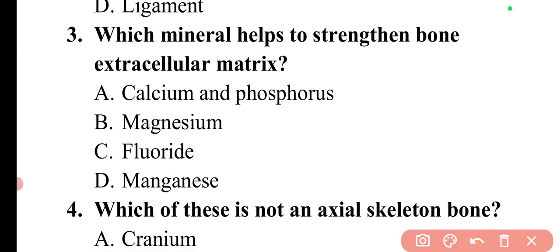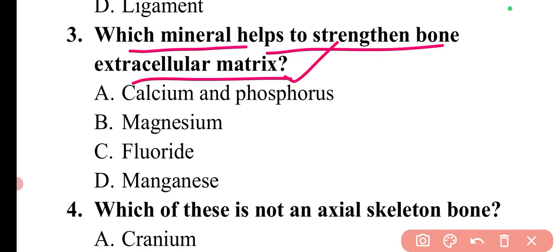Then coming to the next question. The question is, which mineral helps to strengthen the bone extracellular matrix? So which mineral is used for strengthening of the bone extracellular matrix? This mineral is fluoride. So here option C is correct.